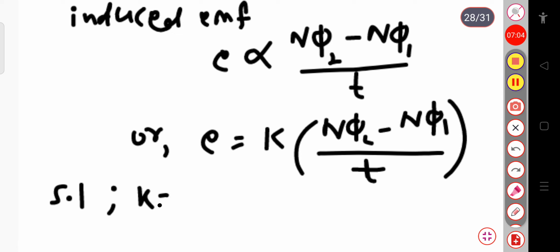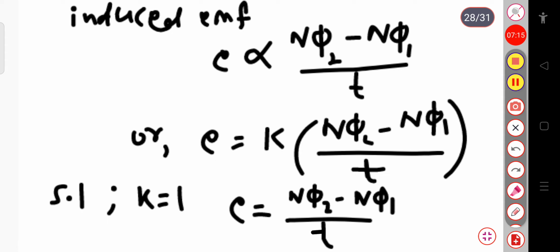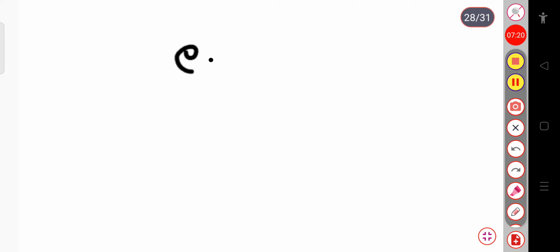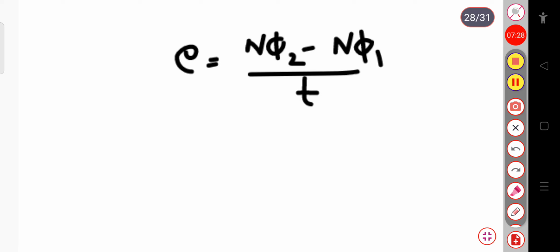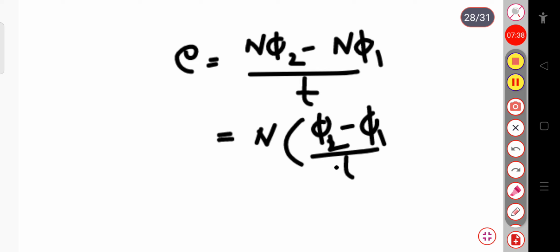So E equals n phi 2 minus n phi 1 divided by t. If I take n common, this is phi 2 minus phi 1 divided by t, or simply E equal to n into d phi by dt.